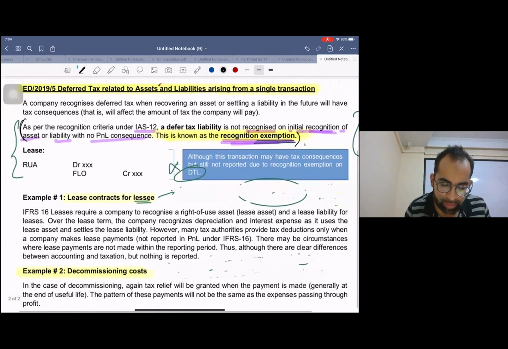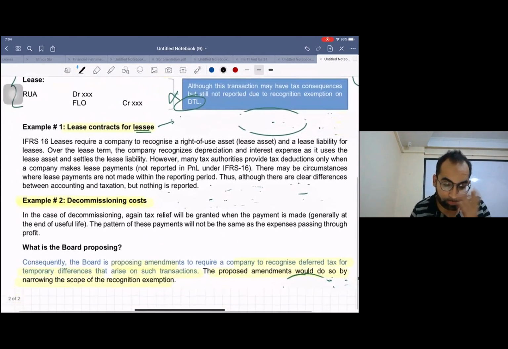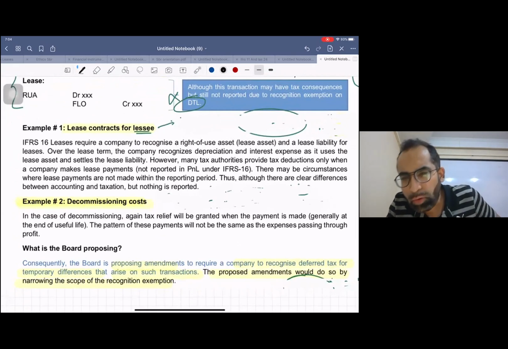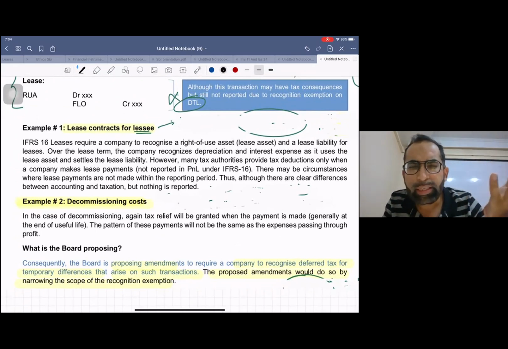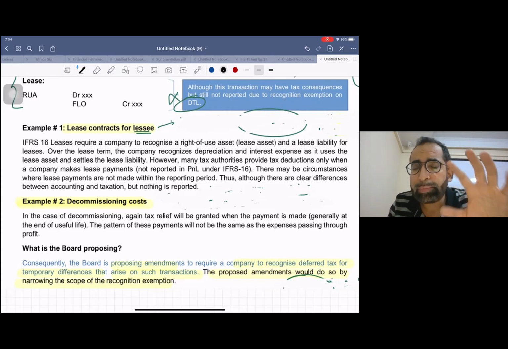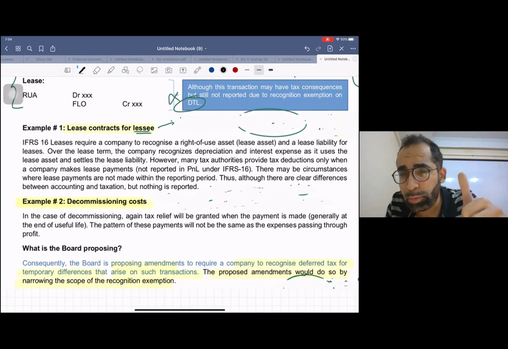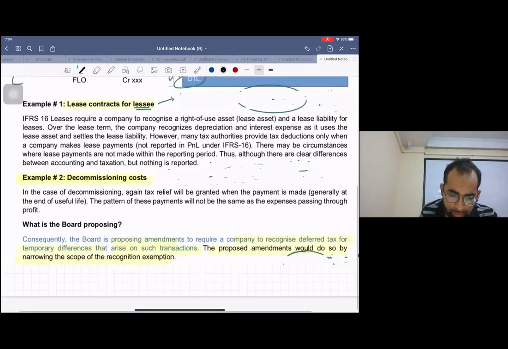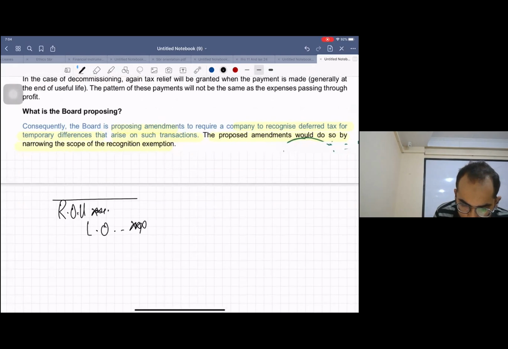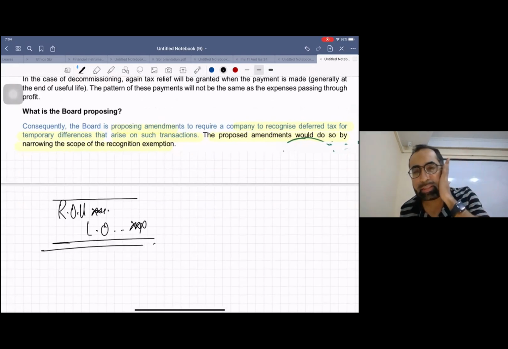The first one is a lease contract for the lessee. Now listen. Whenever we acquire an asset on lease in the lessee's books, according to the new IFRS 16, nowadays 95% of leases are finance leases, except for a few cases. 99% of leases are now finance leases. In that case, let me make the entry: ROU debit and lease obligation credit.